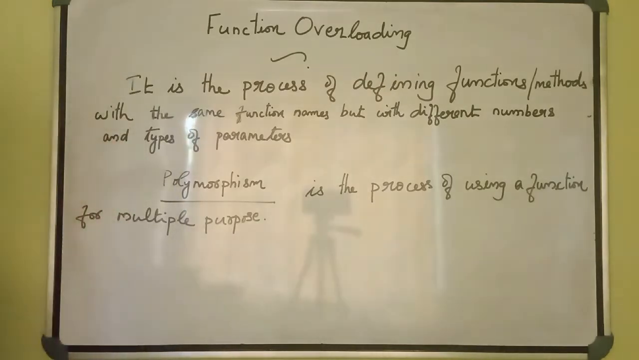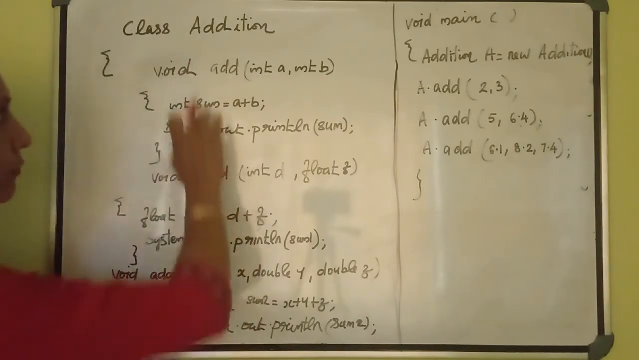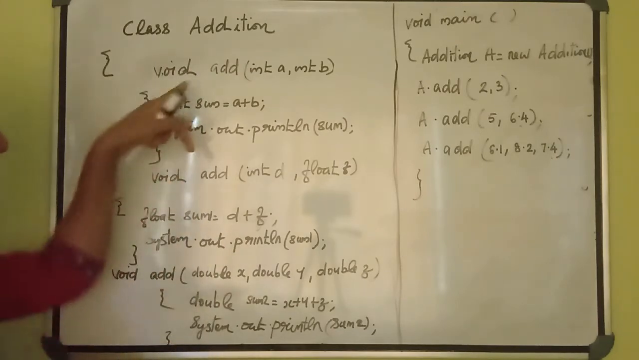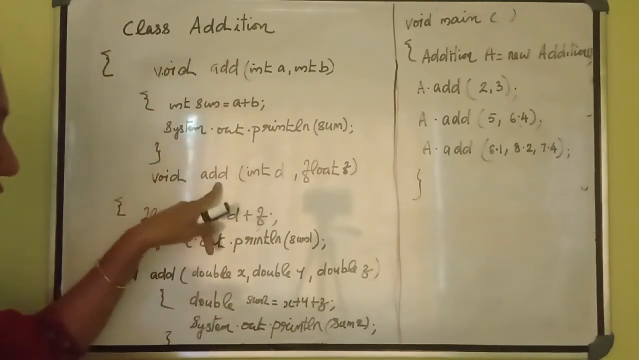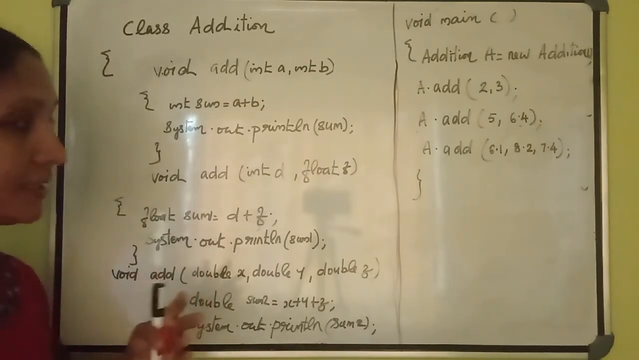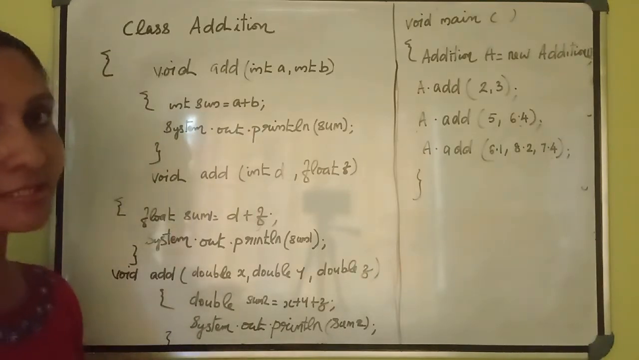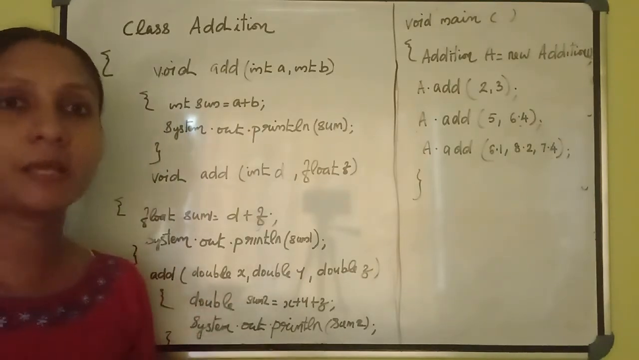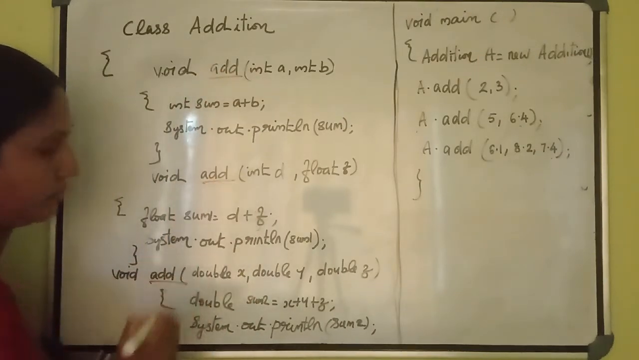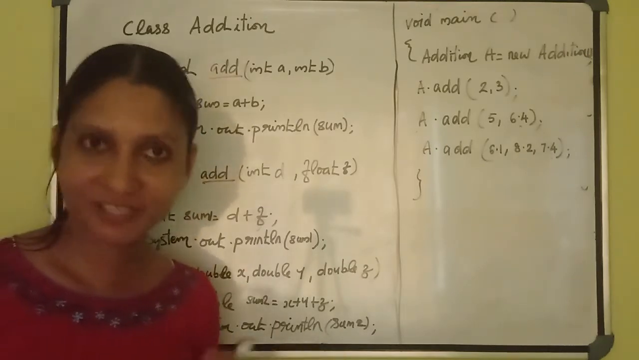Okay, let's consider an example. First I created one class here. What's the name of the class? Class Addition. And we have three different functions. The first function is void add, the second function is void add, and the third function is also a void add. That means I used three functions, and for all the functions I am using the same name. What is the name? Add. Here also, here. All the functions are using the same name. That is what is called function overloading.